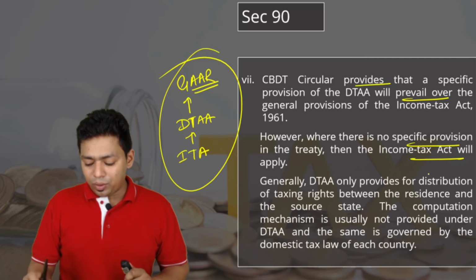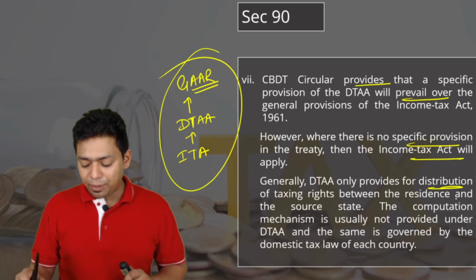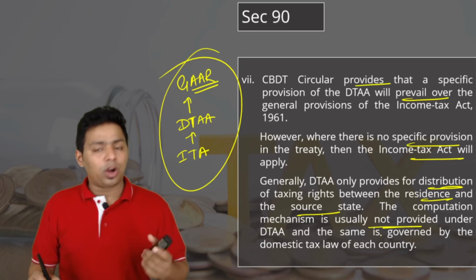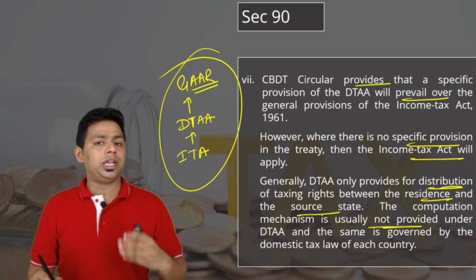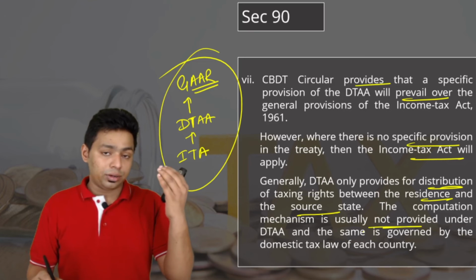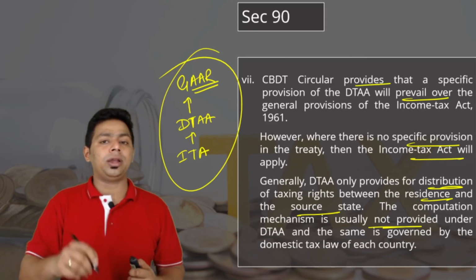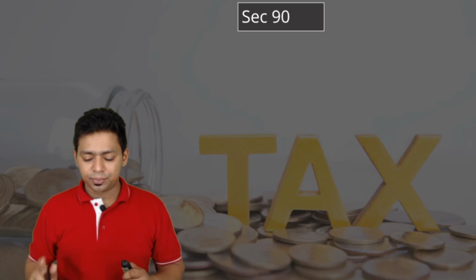Generally, DTAA only provides for distribution of taxing rights between the resident and the source state. The computation mechanism is usually not provided in DTAA. So for the computation mechanism, obviously you have to opt from the respective country's law, not the Indian Income Tax Act. For India, India will compute the income. For foreign, foreign will compute the income.